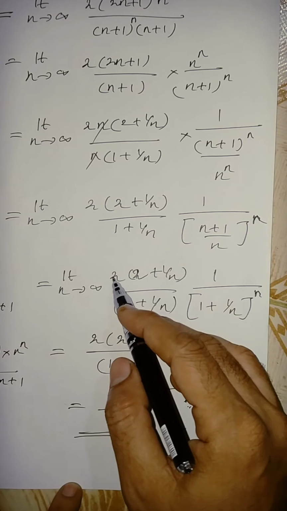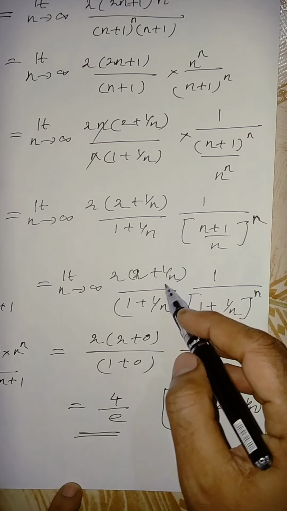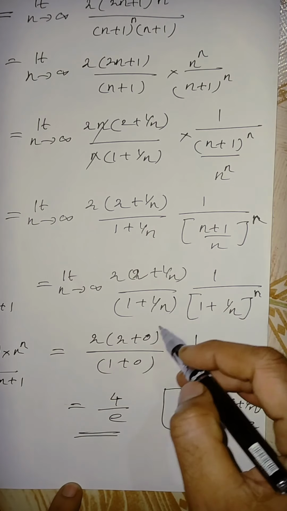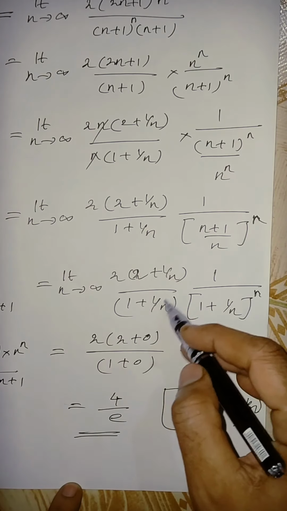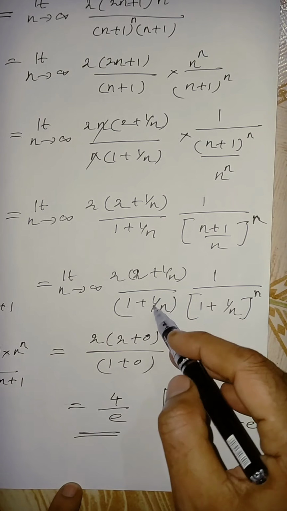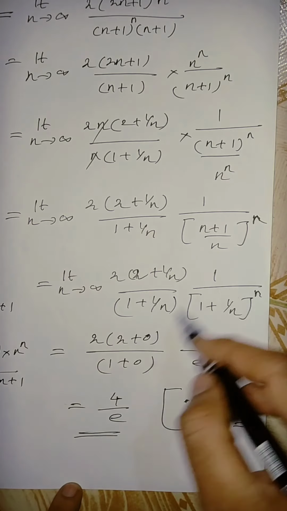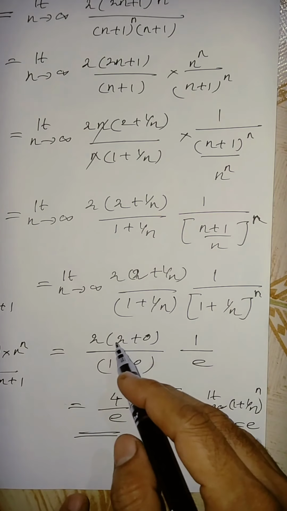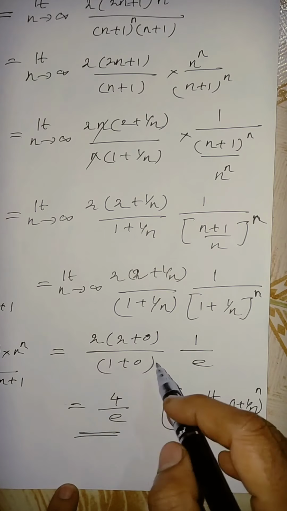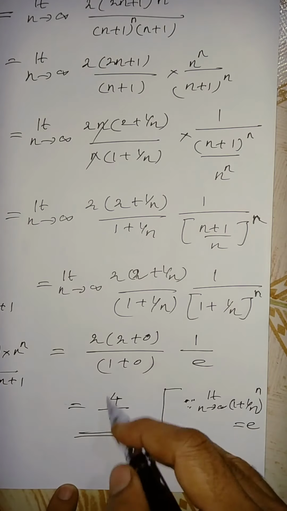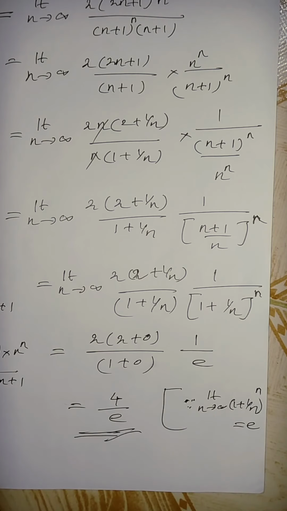So what about the 2? 2 is a constant. Apply the limit n tends to infinity: 1 by infinity tends to 0. We know that. 1 plus, here same, 1 divided by infinity as n tends to infinity, that is 0. So 2 plus 0 is 2, and 2 into 2 is 4 only. So 1 plus 0 is 1, and e. So finally we are getting 4 by e as the correct option. Is it right? So please note this.